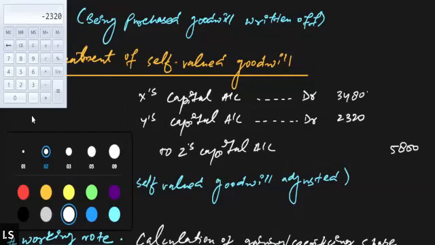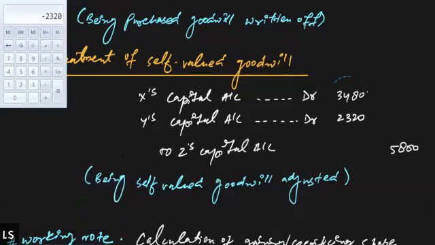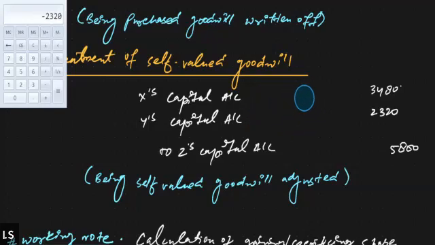You can also write down the calculation here if you are not able to understand this part. Just a minute. Let me write it here. What I've done here is 5,800 into 3/5, and again 5,800 into 2/5. This is how we get these values, 2,320 and 3,480. Right. I hope this is clear now.